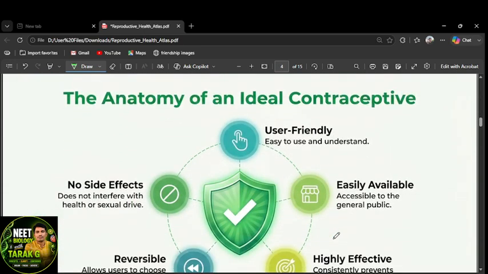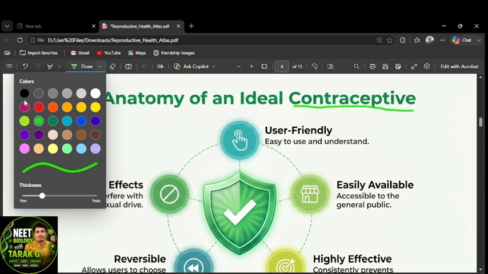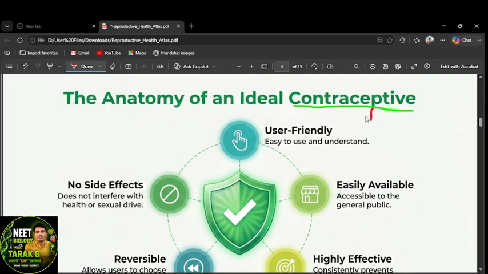Now here, what are the contraceptives? Contraceptives are very, very important. Why are you learning about the contraceptives? Contraceptive simply means to stop or prevent the pregnancy.